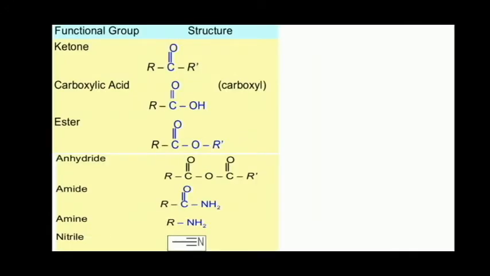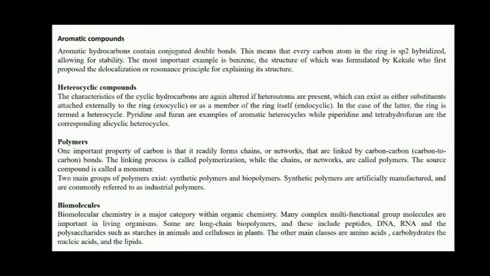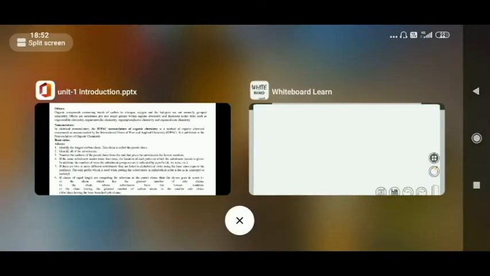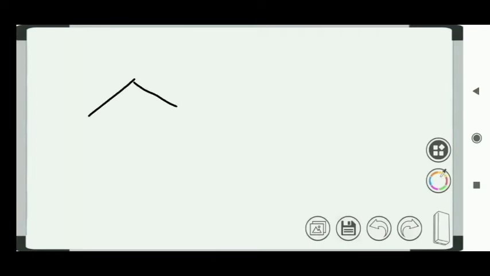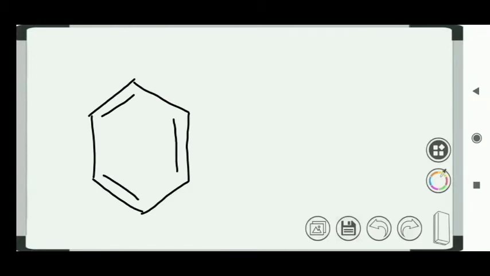Then we have seen the functional groups. Apart from that, one of the important classifications is aromatic compounds. Aromatic hydrocarbons contain conjugated double bonds. For example, we have a benzene ring, which has alternate conjugated double bonds. This means that every carbon atom in the ring is sp2 hybridized.